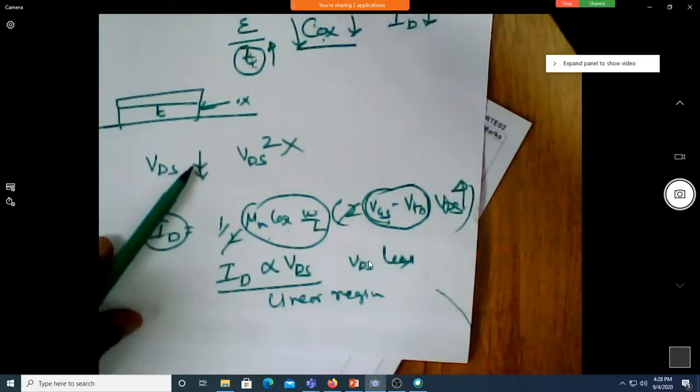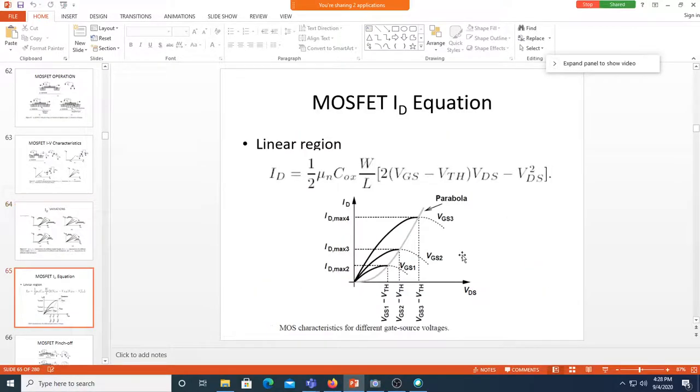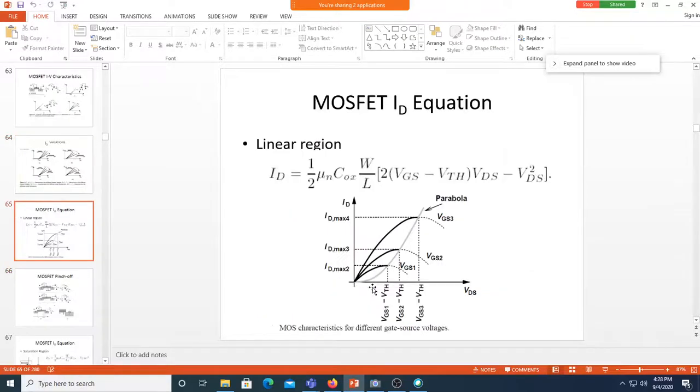So that's why you can see here, for lesser values, this is almost linear. When VDS squared is small, ID is almost proportional to VDS for a given value of VGS, of course with VTH and W by L. Now, this linearity holds up to what value of VDS? That is decided by this value. You can see here, it is up to